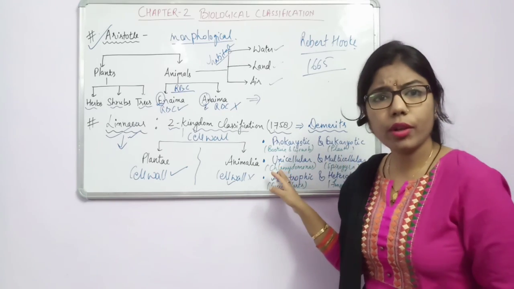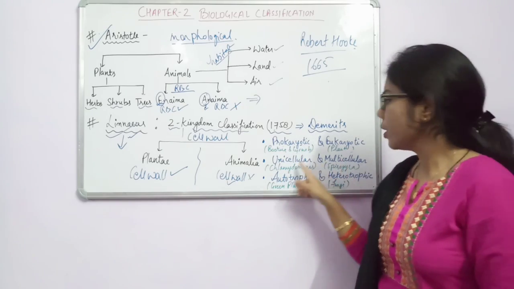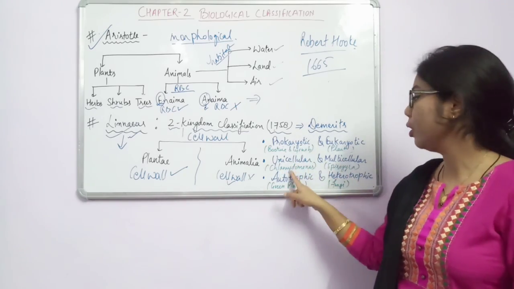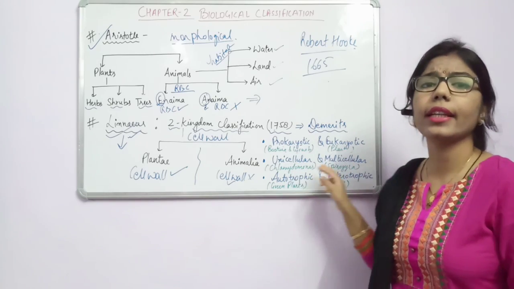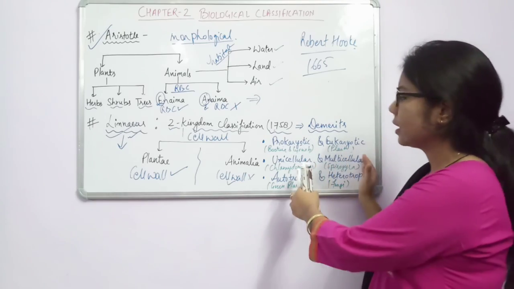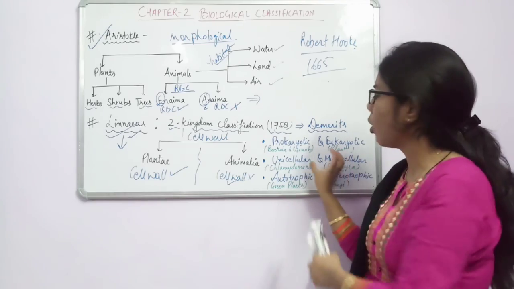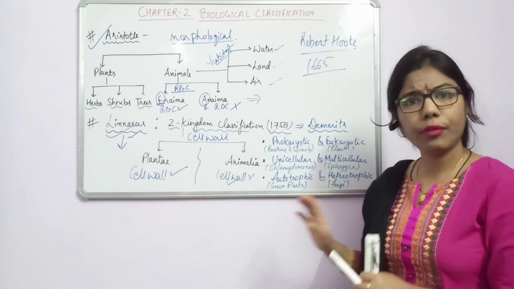Now we know what unicellular is: having a one-cell body, and here multicellular. Examples are Chlamydomonas and Spirogyra. Chlamydomonas is unicellular and Spirogyra is multicellular. Again, what he has done is he has kept both these organisms in the same kingdom, which should be in different ones.